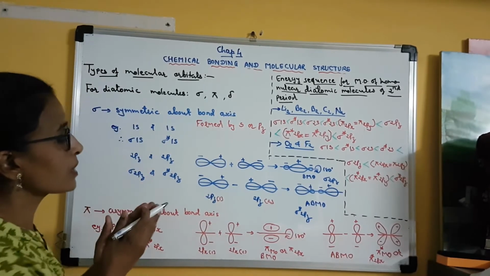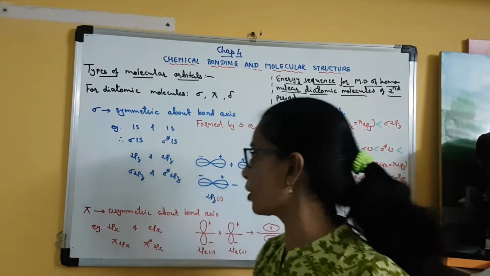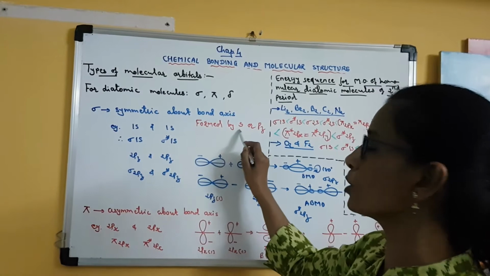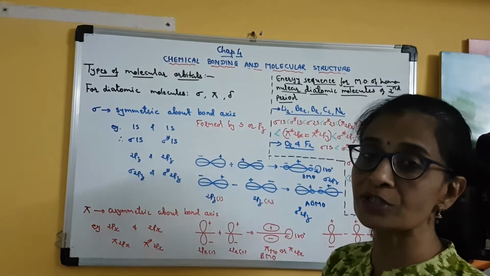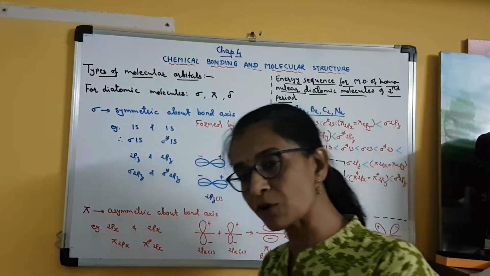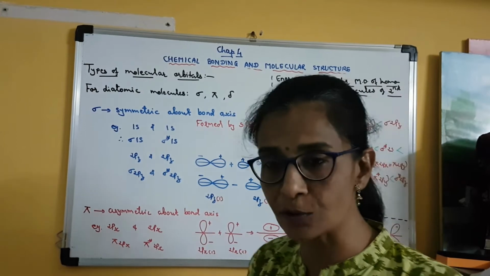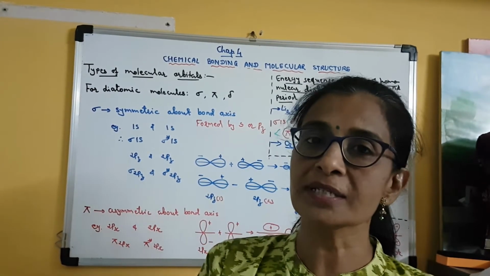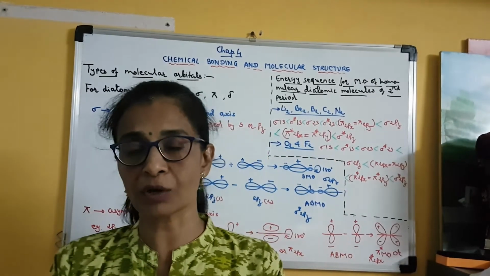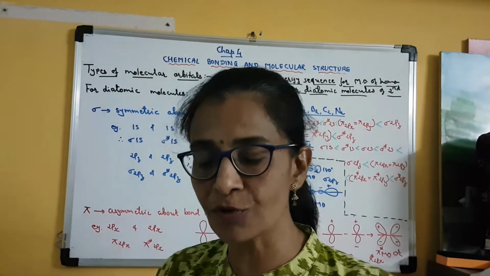Whenever a sigma type molecular orbital is to be formed, there is always involvement of either s or pz orbital. This we have studied in the case of the types of covalent bond also. According to valence bond theory, whenever s orbitals are involved in overlapping, a strong sigma bond is formed.